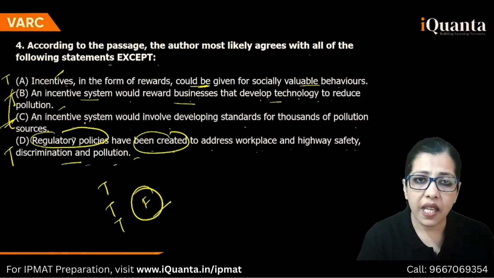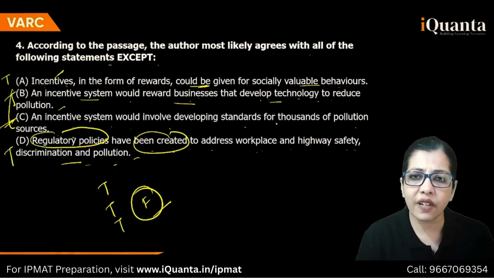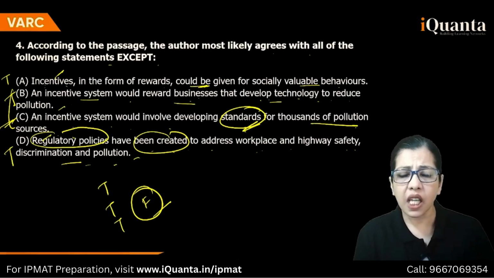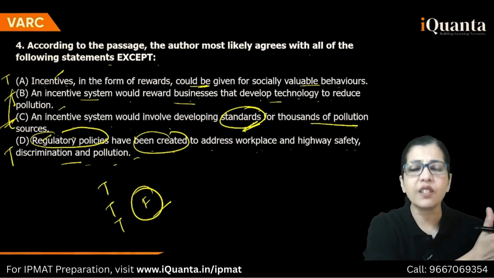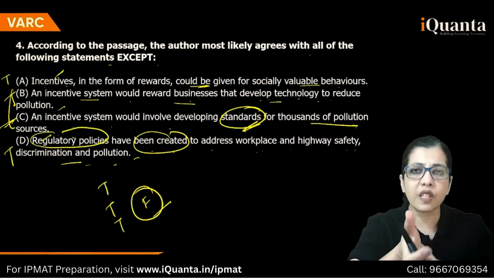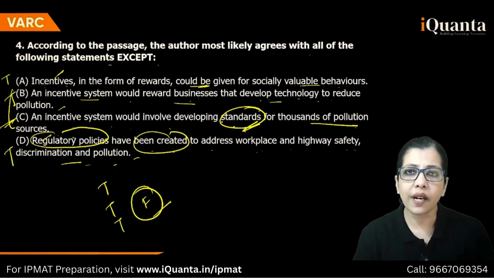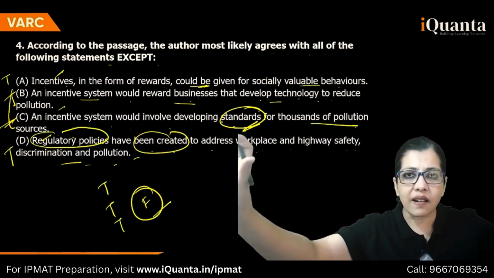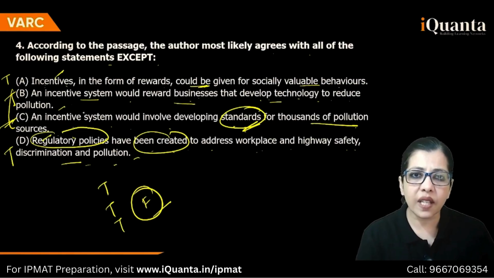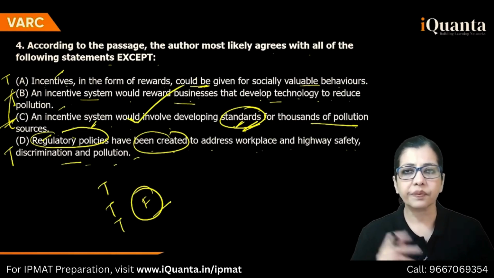Let's check what it says. An incentive system would involve developing standards for thousands of pollution sources. Standards. No, this is what was connected with regulation. जो regulating policies बोला है ना उसने, command and control. तो ये standards तो वही हुआ ना. This is the standard, set standard. So this is command and control. So incentive system would not focus on this. So this is your answer.